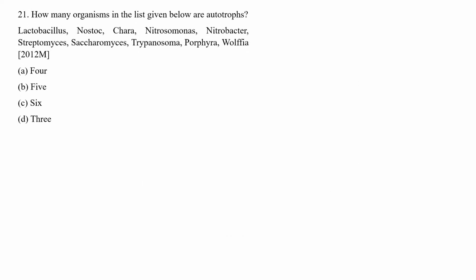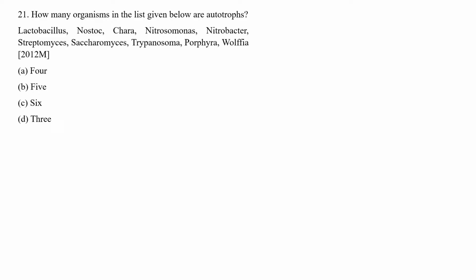How many organisms in the list given below are autotrophs? Lactobacillus, Nostoc, Chara, Nitrosomonas, Nitrobacter, Streptomyces, Saccharomyces, Trypanosoma, Porphyra, and Ulva.